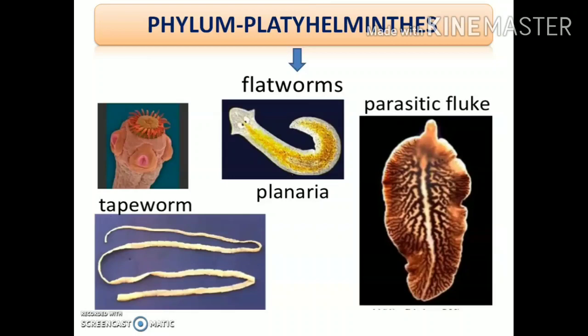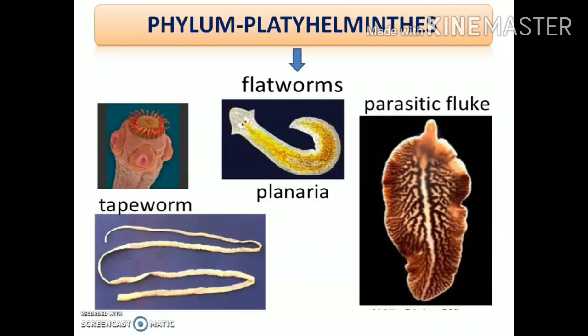Clear? So you can see some examples are given. This one is an example of tapeworm. Why is it termed tapeworm? Because it looks like a tape. You can see it's a very flat structure, dorsoventrally flattened. As a result, it comes under flatworms, and as it is tape-like in appearance, it is termed tapeworm. And this is the head portion of the tapeworm.